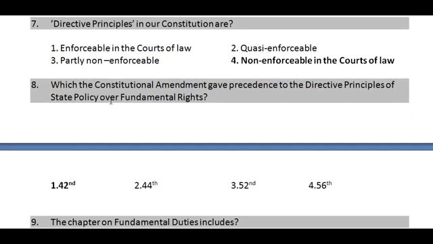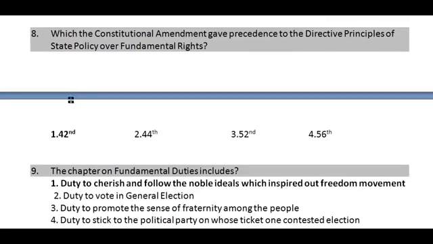Eighth question friends: which constitutional amendment gave precedence to the directive principles of state policy over the fundamental rights? It is the 42nd Amendment Act. So clearly under the 42nd Amendment Act the directive principles were given superior status over the fundamental rights, but later it was reverted by the 44th Amendment Act. Then go through the next question friends.